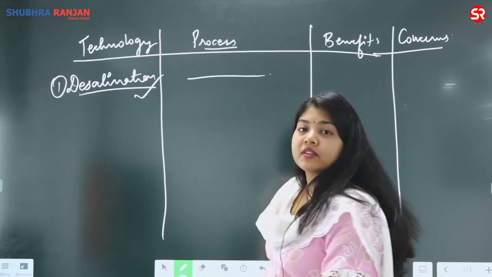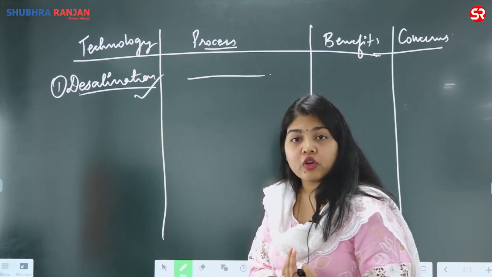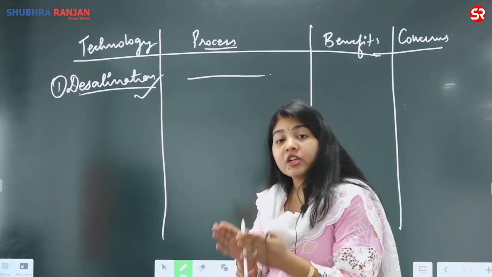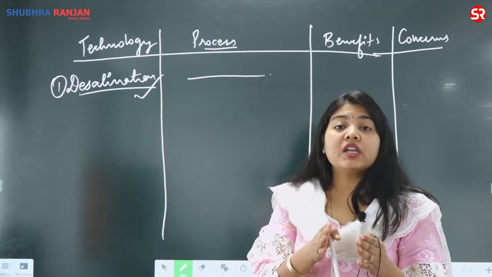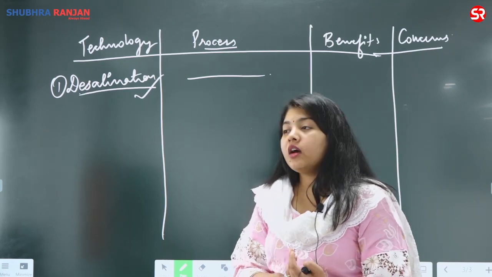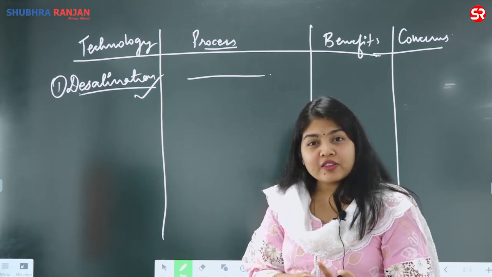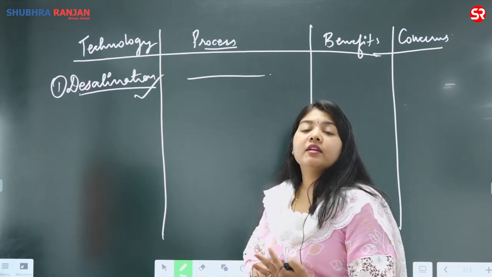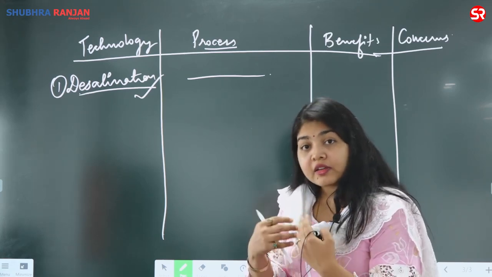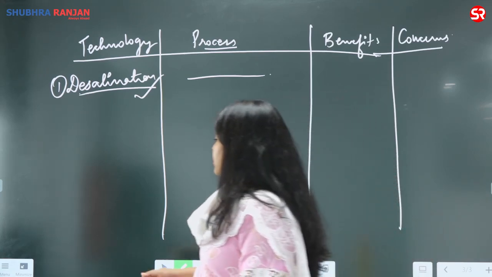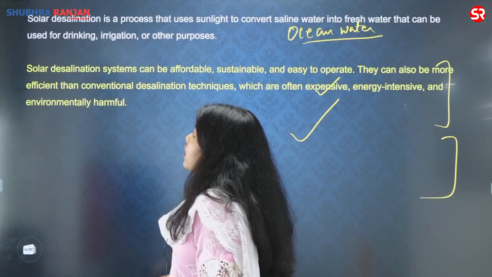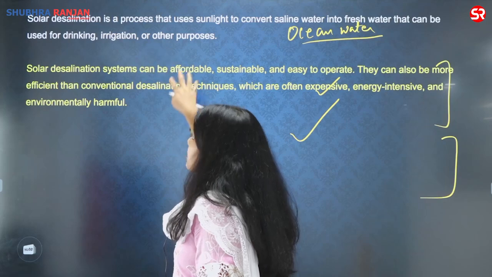Concerns, we have also discussed that the concerns are the high cost of the technology, the operational cost, as well as the initial capital investment is also very high. And then it is only feasible in the coastal regions. And third is the brine or the salt concentrated water. When it is released back into the ecosystem, it can cause a lot of disturbance in the flora and fauna. So this is about the solar desalination.